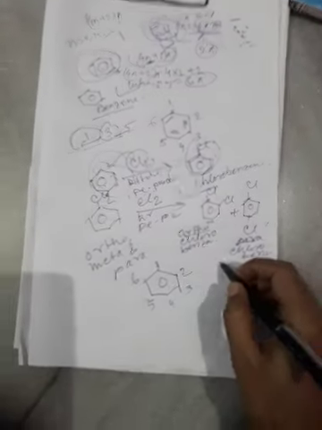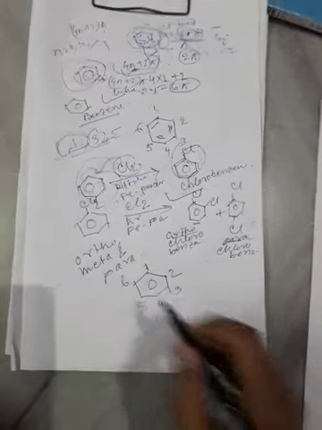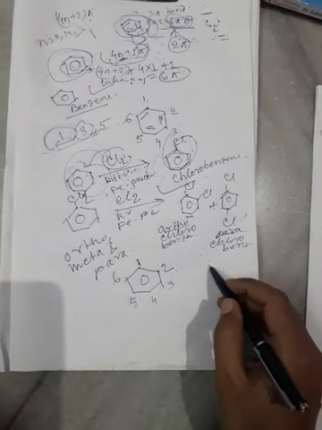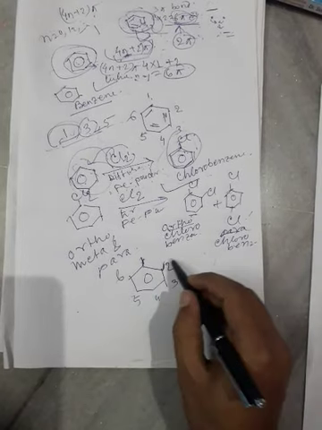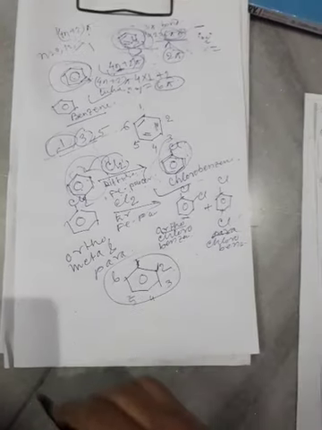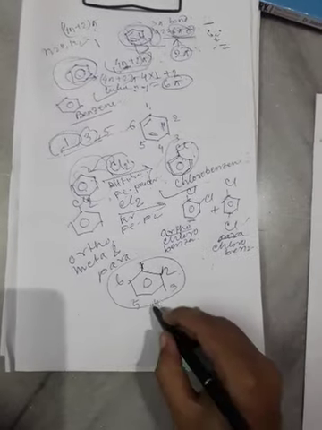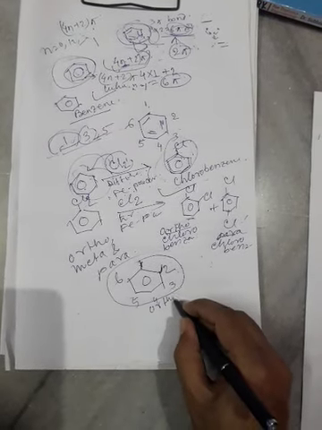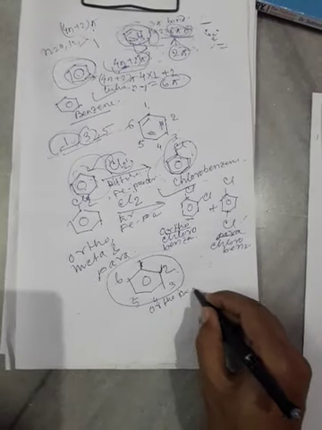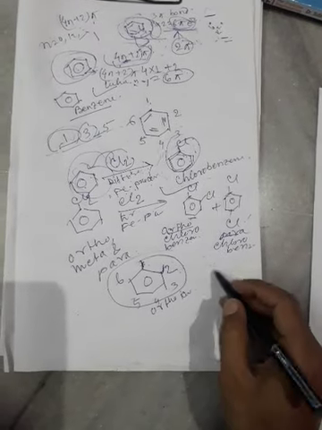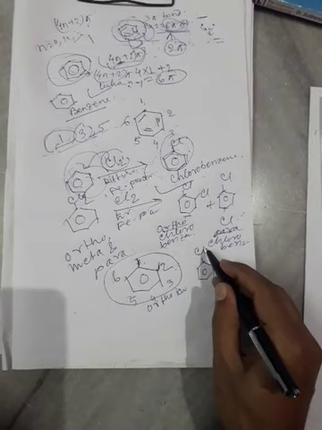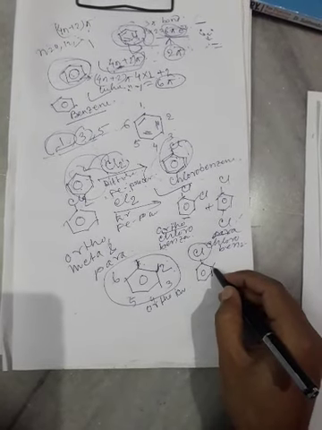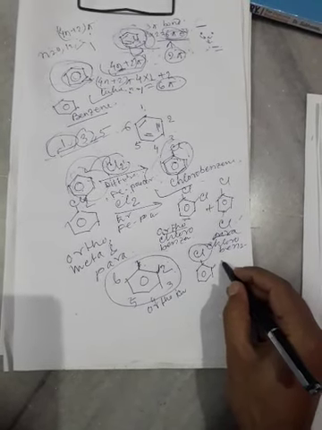When two substituents are present in one position and two position, this isomer is called an ortho compound.